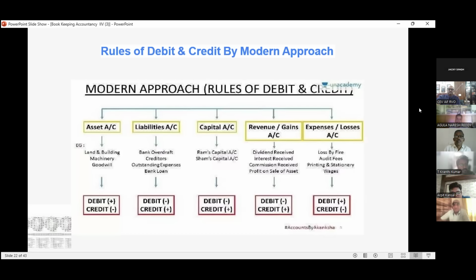Then cash or bank is debited and machinery is credited. Similarly for goodwill: if goodwill is coming, goodwill is debited, and cash or bank is credited.